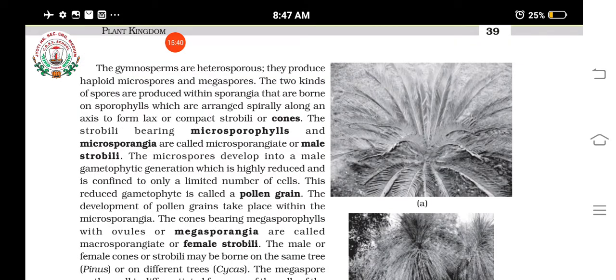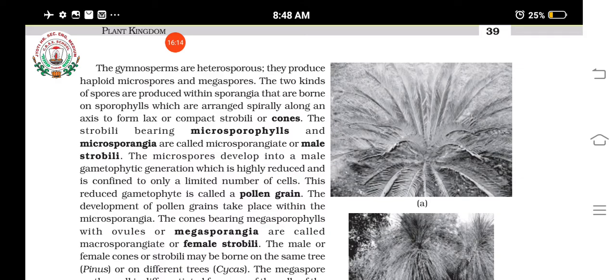Then the microspores, which are found in microsporophylls arranged to form cones, develop into a male gametophytic generation, and this male gametophyte is highly reduced, with a limited number of cells, found only inside the spore.